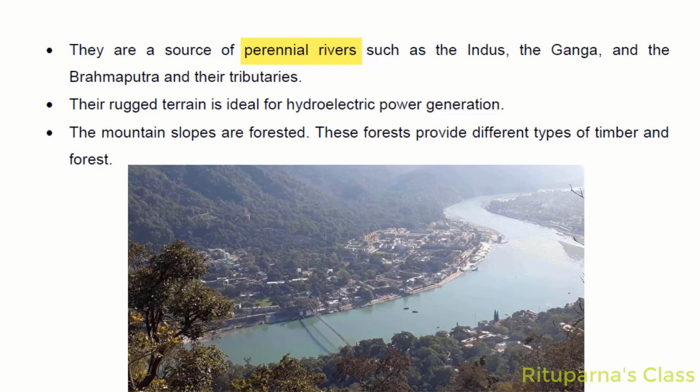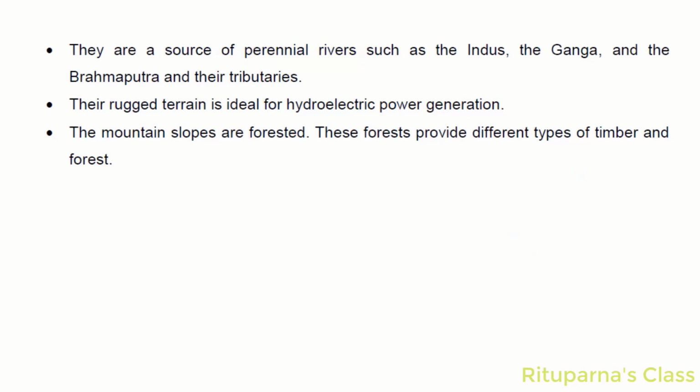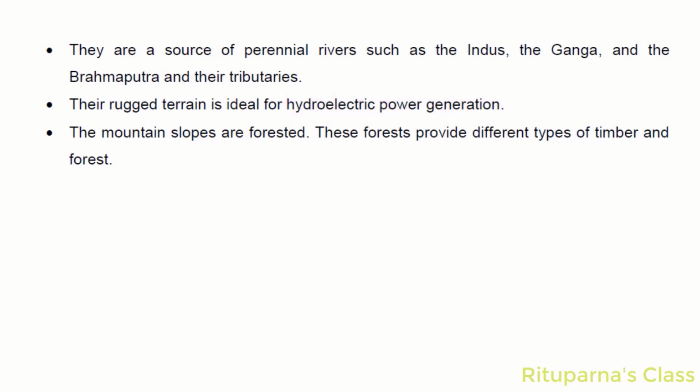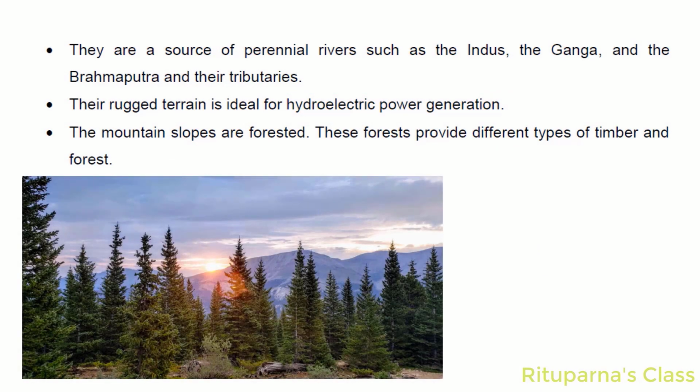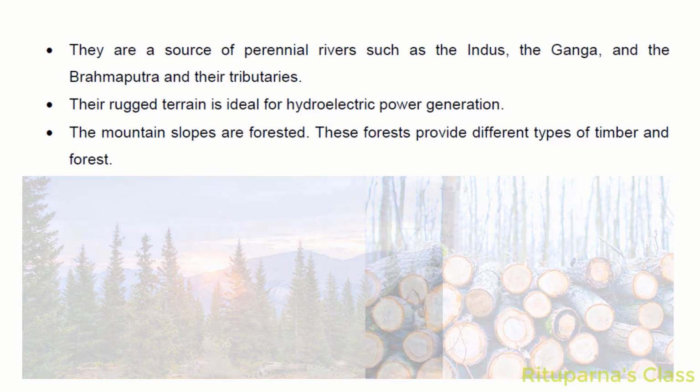As the sources of these rivers are generally glaciers, that's why these rivers carry water throughout the year. Next, their terrain is ideal for hydroelectric power generation. The mountain slopes are forested and these forests provide different types of timber and forest products, especially in the Shivalik Himalayas.